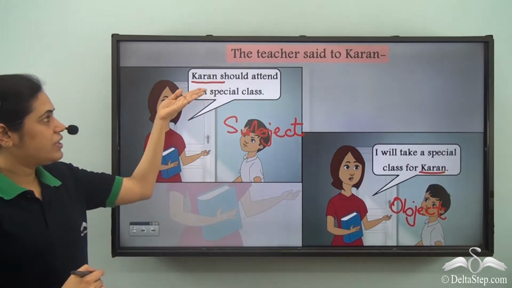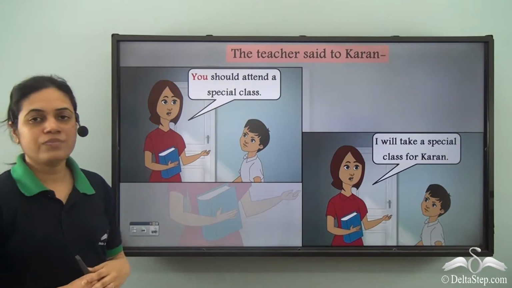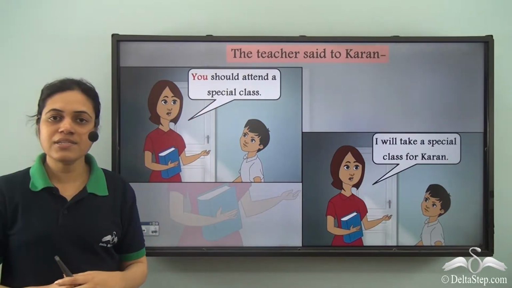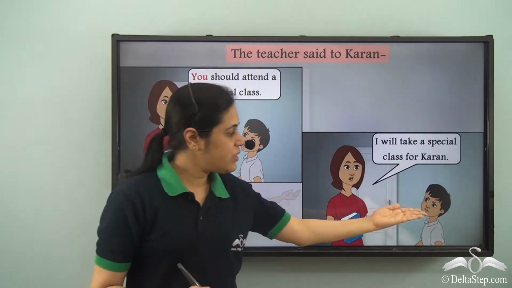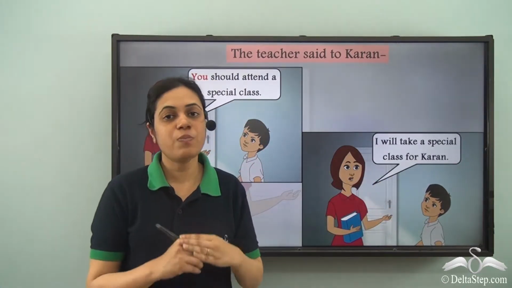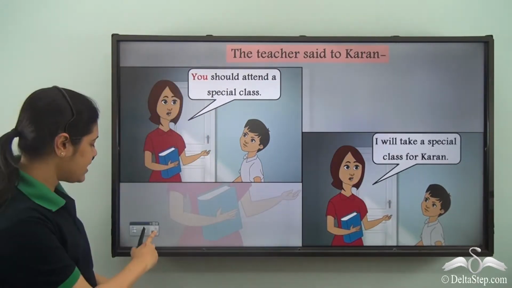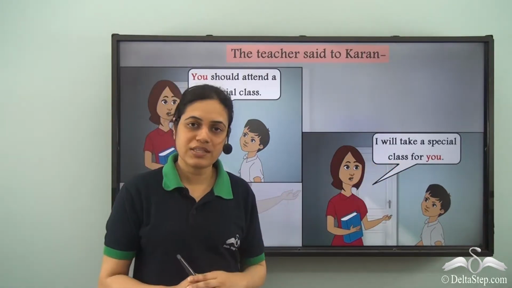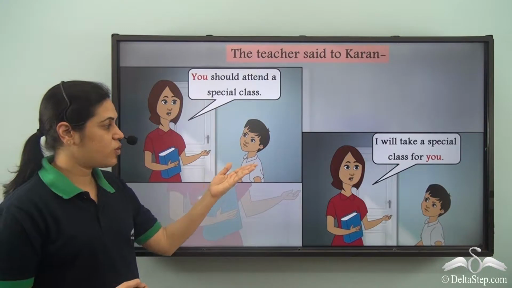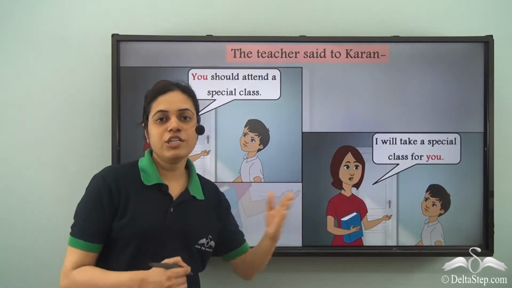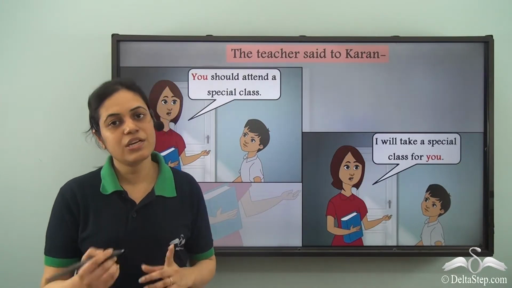Now I know that the pronoun used for the person spoken to is you. You should attend a special class. This was for subject. What will be the pronoun when the person spoken to is the object? Well, it is the same. It is you once again. So, irrespective of whether the person spoken to is the subject or the object of the sentence, the pronoun used is the same. It is you.